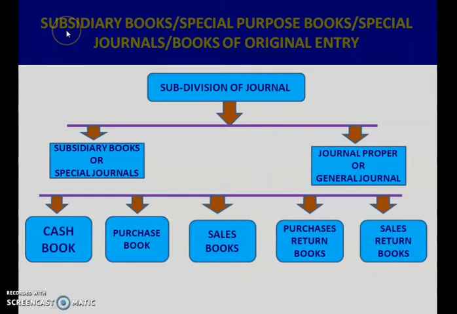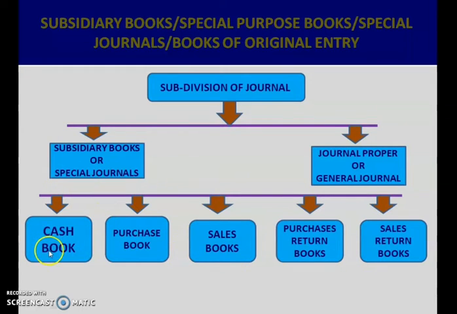So, subsidiary books, which are also known as special purpose books or special journals or books of original entry. This special purpose book is known by all of these names. You have to remember these names. Okay. These are subdivided into two main parts. The first part is subsidiary books, also known as special journals, and the second part is journal proper. In subsidiary books, again we classify into 5 different categories.